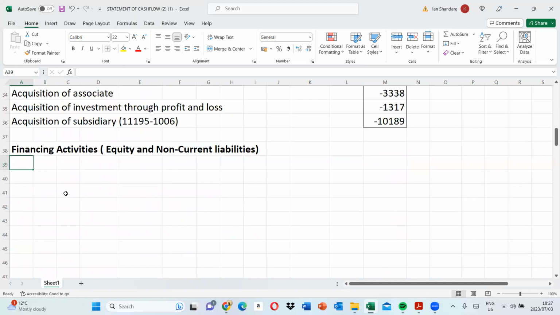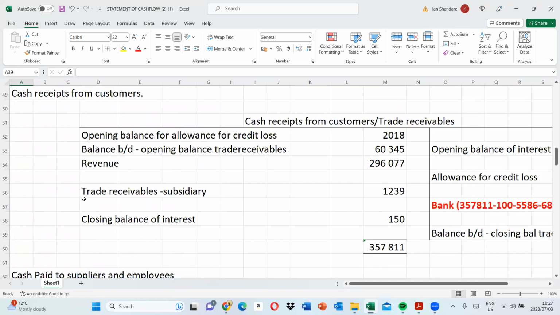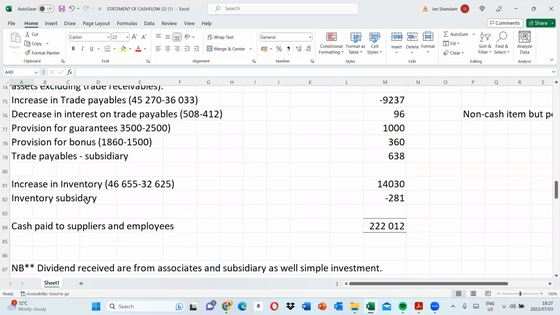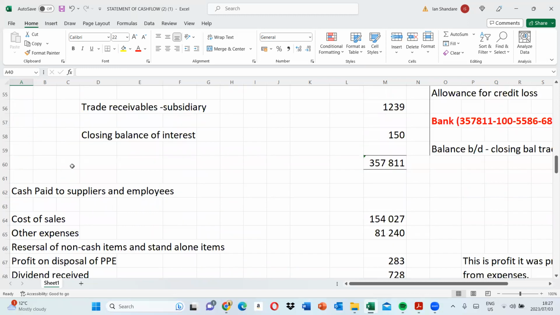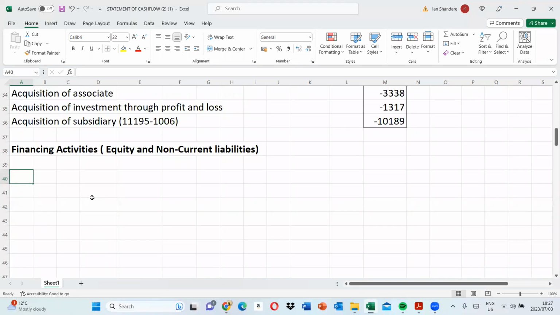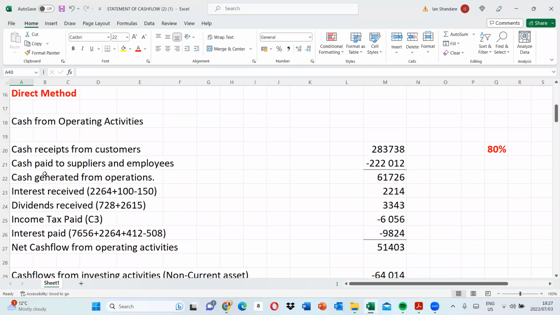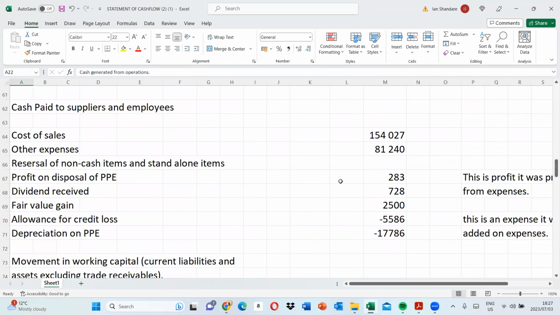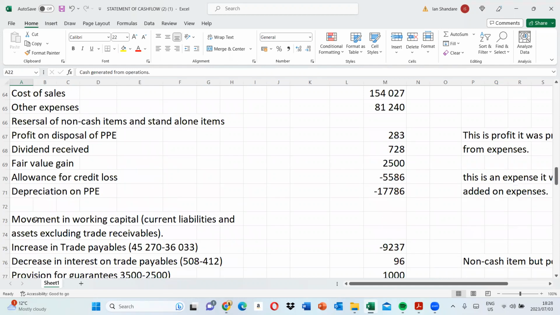All right. So let's quickly see now, in this regard, to see what makes up the financing activities. All right, just to show you where we included the working capital. All right, under cash flows from investing activities. All right, let's just go to cash paid to suppliers, so that you guys can see. Can you see cash paid to suppliers? All right, what do we have there?